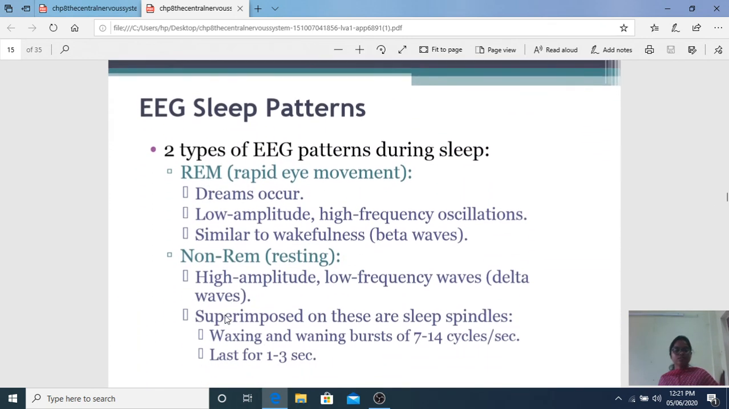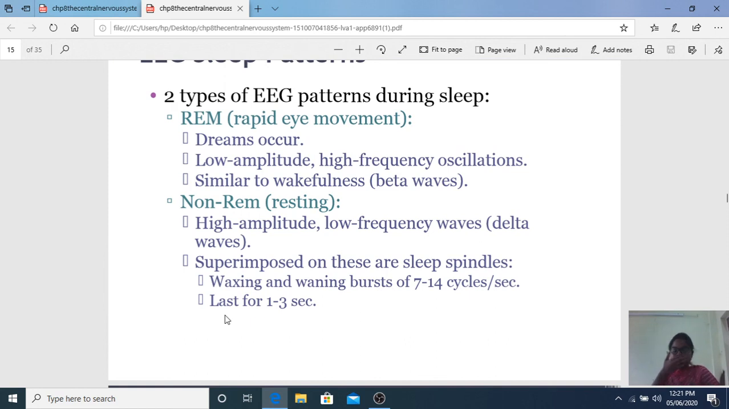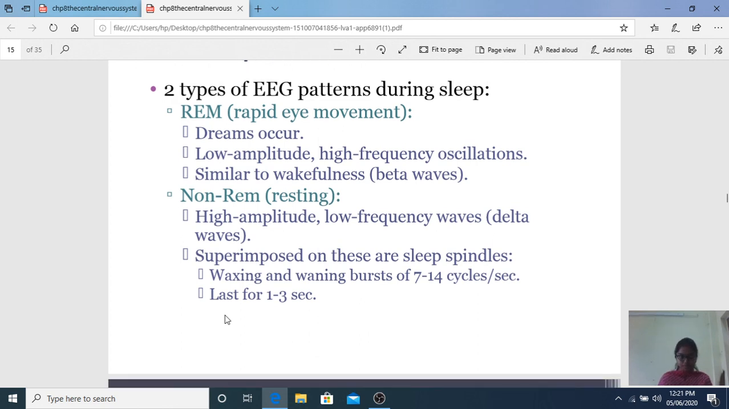EEG sleep patterns, two types of sleep. REM, I told you, beta waves are more because he is always thinking something. Here dreams occur, but you can easily recognize and recall. Low amplitude, high frequency oscillation. Non-REM sleep, high amplitude but low frequency, means very deep sleep, superimposed on sleep spindles. Here, when you get a dream, you can't recollect. So in NREM sleep, memory is not functioning, so you can't recollect the dreams.